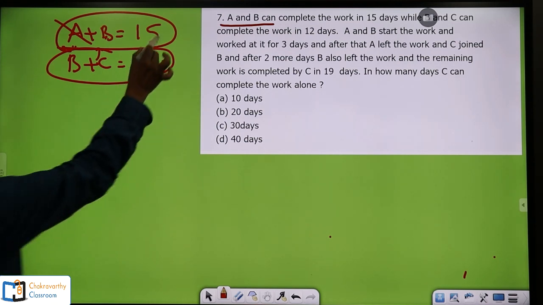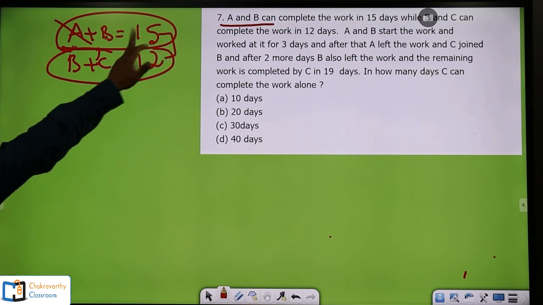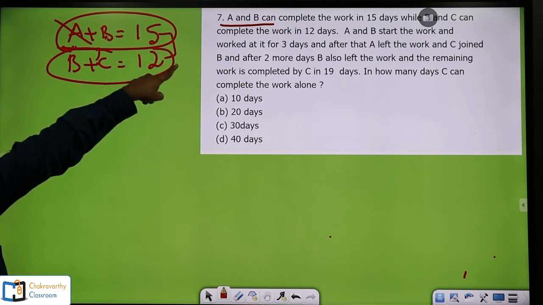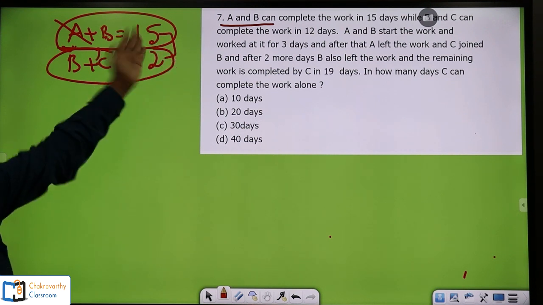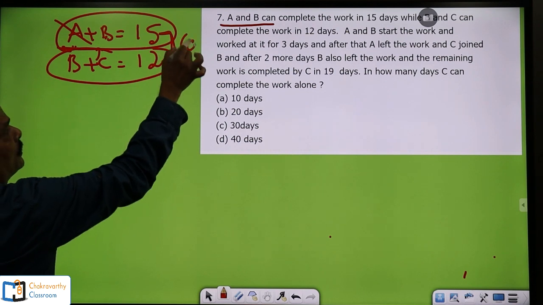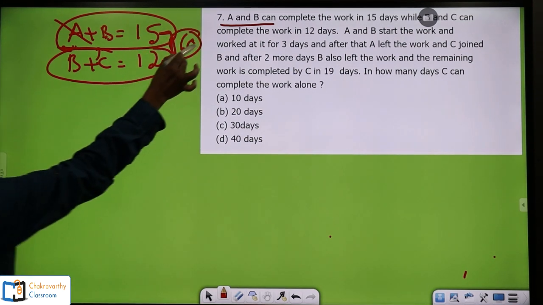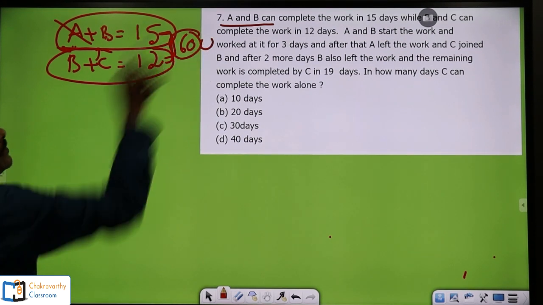How is that? First take the LCM of these two, 15 and 12. 15 2s are 30, no. 15 3s are 45, no. 15 4s are 60. So 60 is the LCM of these two, and 60 goes in 12 also. So the total work is 60 units.